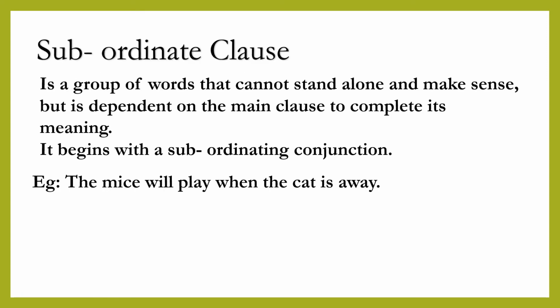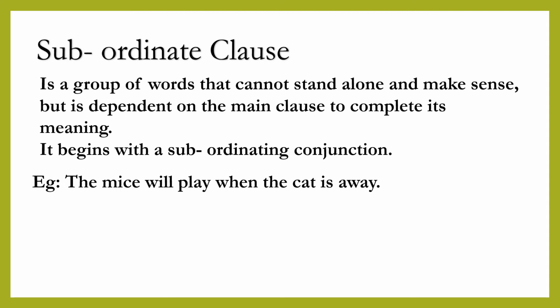A subordinate clause is a group of words that cannot stand alone and make sense, but is dependent on the main clause to complete its meaning. Hence, it is sometimes called a dependent clause. A subordinate clause begins with a subordinating conjunction. For example, look at this sentence: the mice will play when the cat is away.